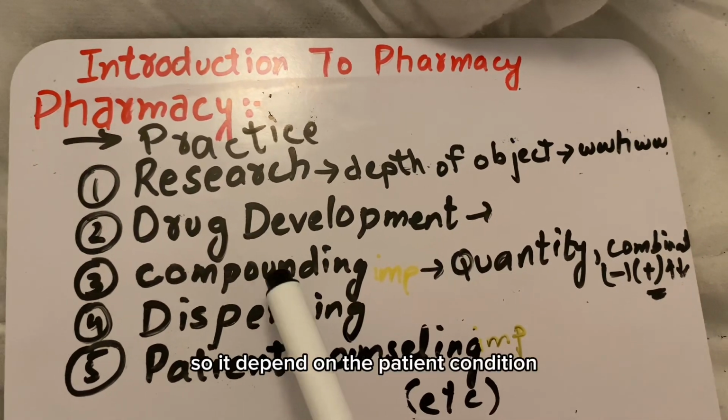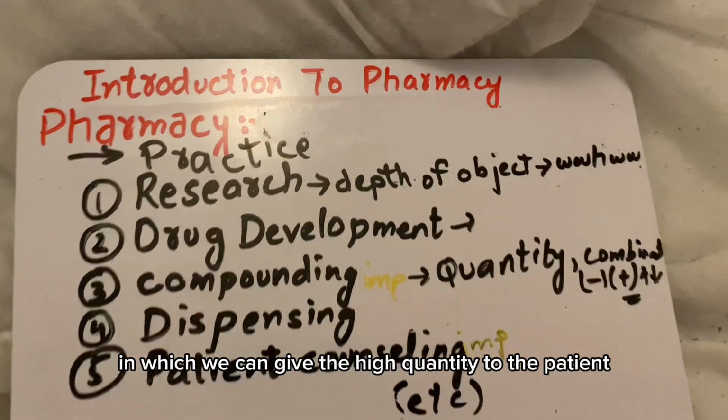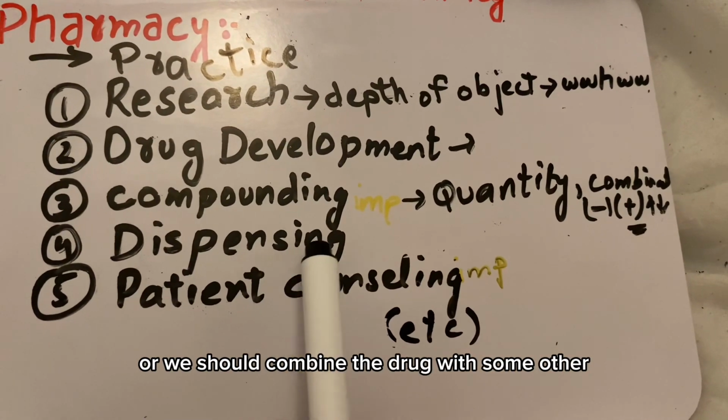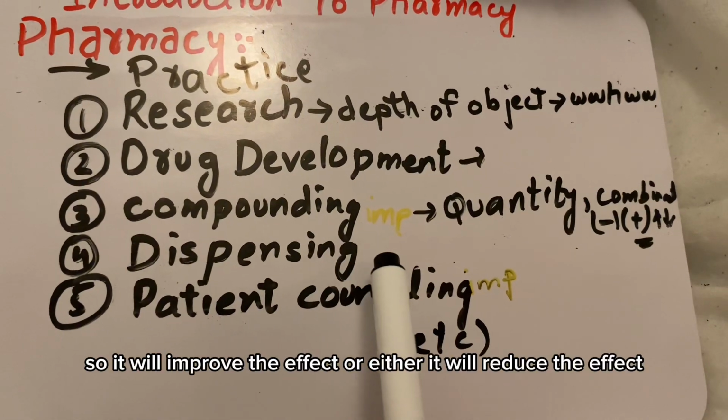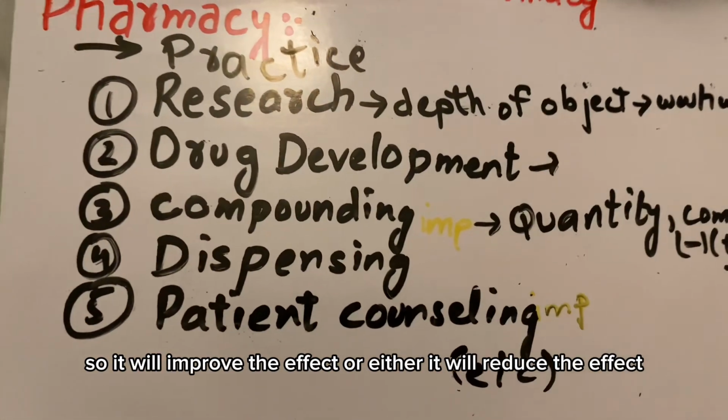It depends on the patient's condition whether we should give a high quantity or a low quantity, or combine the drug with some other, so it will improve the effect or reduce the effect.